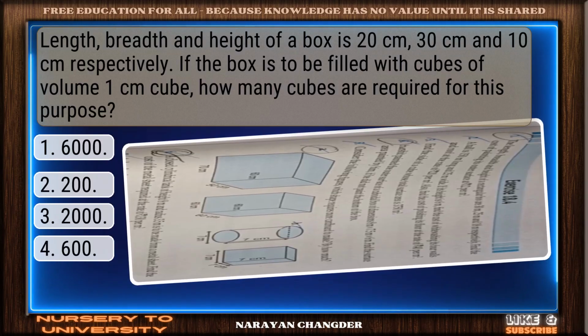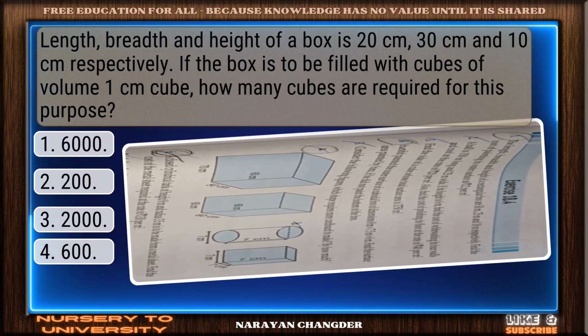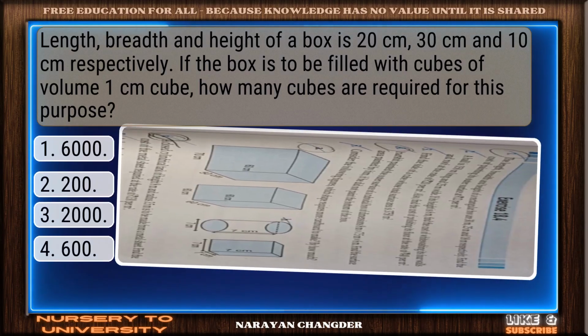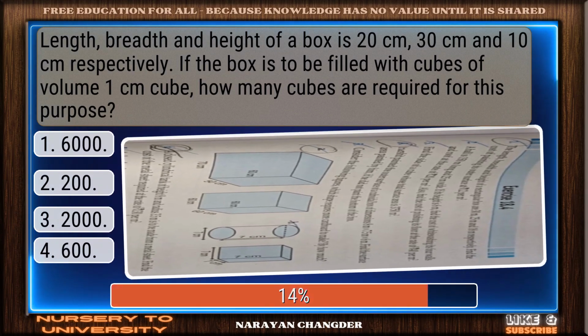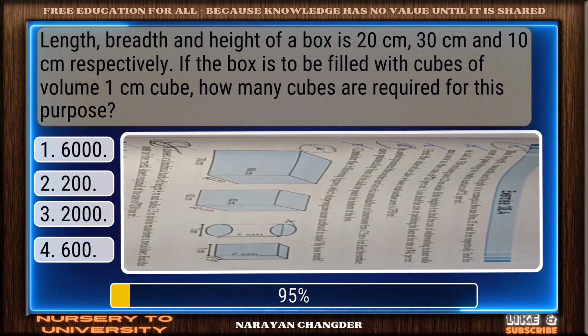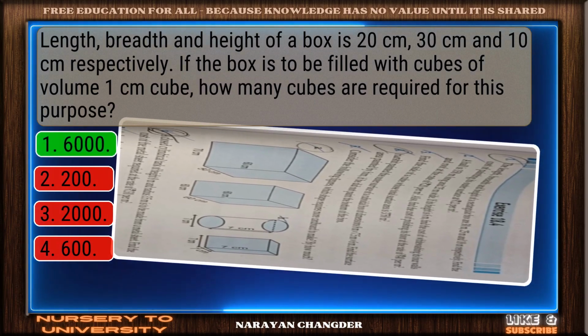Length, breadth and height of a box is 20 cm, 30 cm and 10 cm, respectively. If the box is to be filled with cubes of volume 1 cm³, how many cubes are required for this purpose? Perfect. 6,000 is the correct choice.